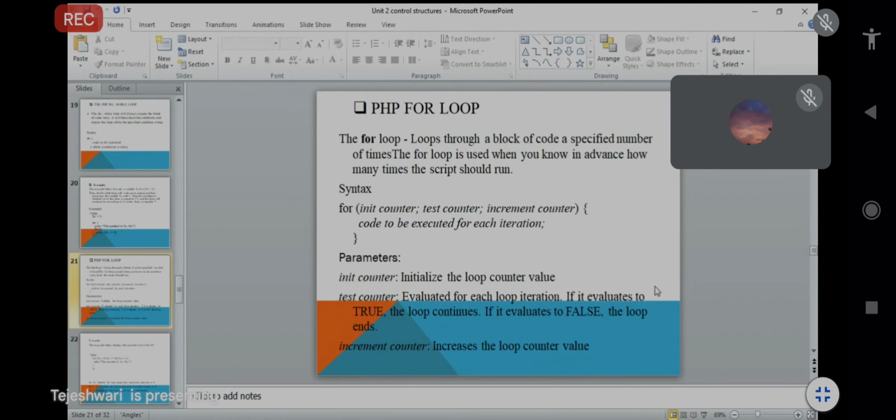Okay, so you understand better with an example, because this is just the theory part, just the syntax and parameters. The last one, increment of counter, means increasing the loop counter value, like $i++ or $x++, whatever variable you give will be incremented. There is no decrement counter here; we are only using the increment counter in the PHP for loop.